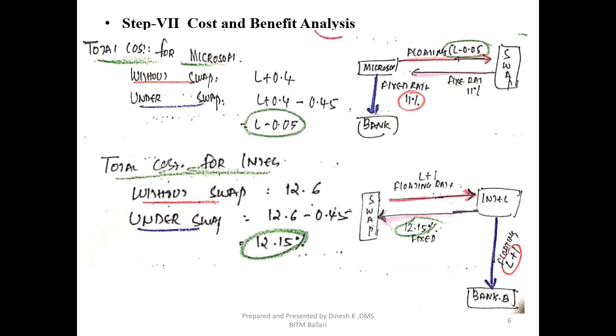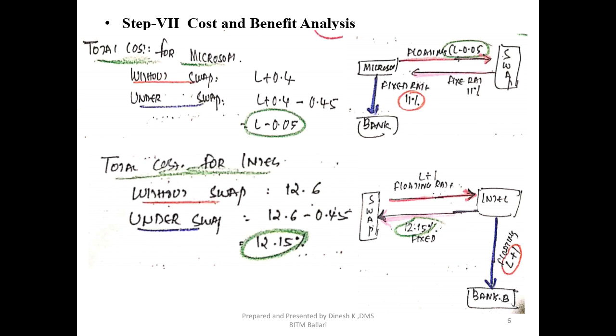Okay, now let's proceed to step 4 of the question. Step 4 will show you the actual cost and benefit analysis under a swap transaction. Here you have shown the cost of borrowing without swap and under swap first, followed by the network diagram where we need to update it. As I said, this has to be updated in step 4 of the network diagram. Just for your understanding, I have shown it here, but the actual updation should happen in step 4 of the main network diagram.